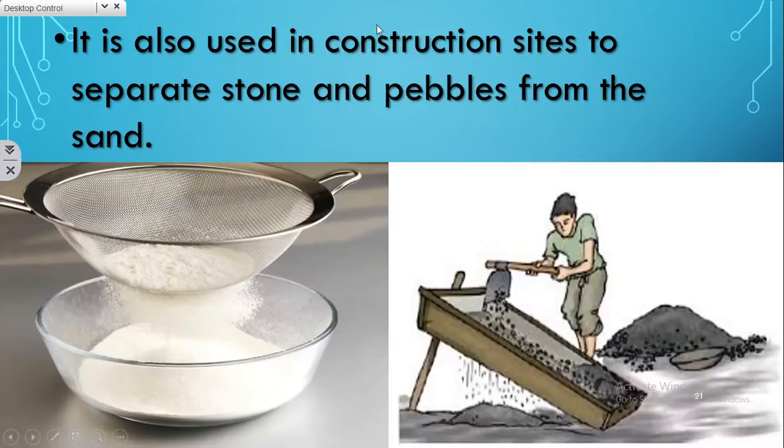It is also used in construction sites to separate stones and pebbles from the sand. Clear, children? See here, like this, they will take components of the mixture in the sieve. This is a sieve.